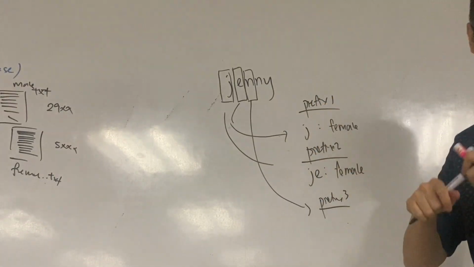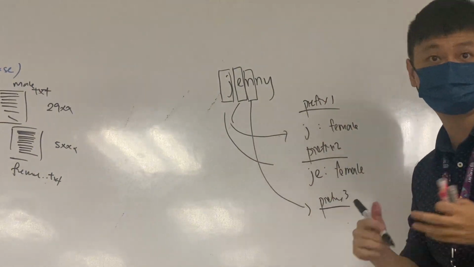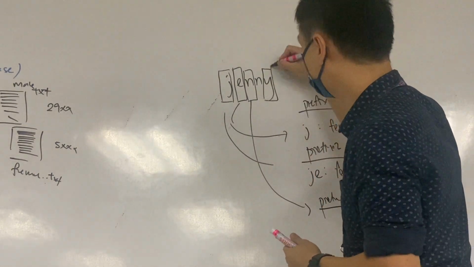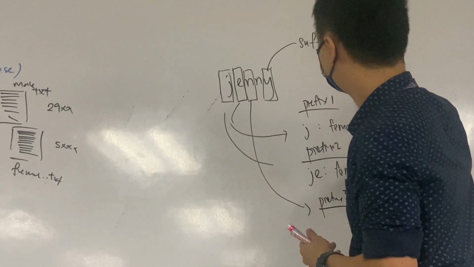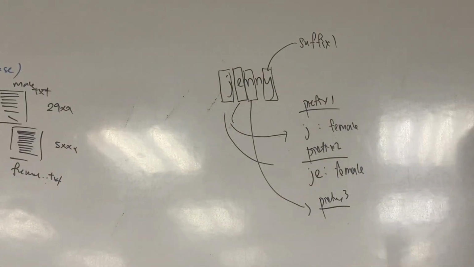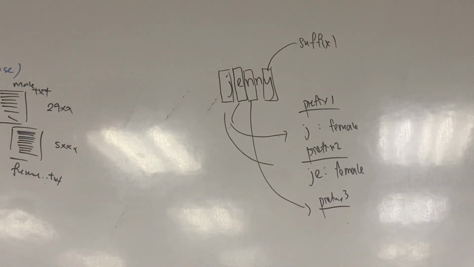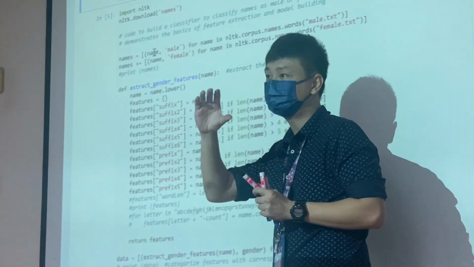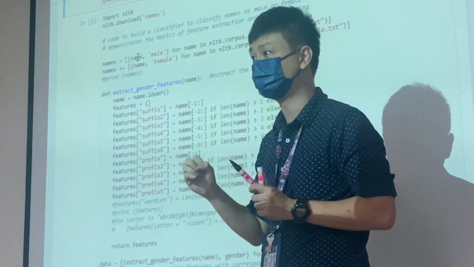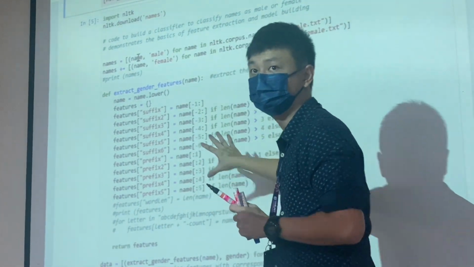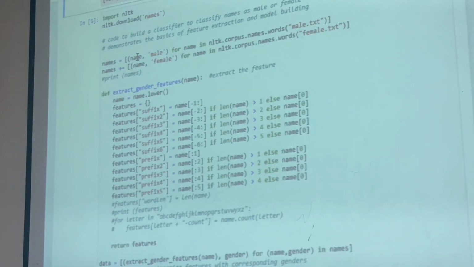You feel that maybe the first 3 letters are not sufficient. You want to add the last letter, it's called suffix. Suffix 1. You train the models. The more information you give, the more features you give, the smarter the machine. Later on, I want you to try. You just include the first features you want to program. See what is the accuracy. After that, you slowly increase the features. You monitor the accuracy, whether it increases or decreases. I want you to test later. But the idea is illustrated from here.